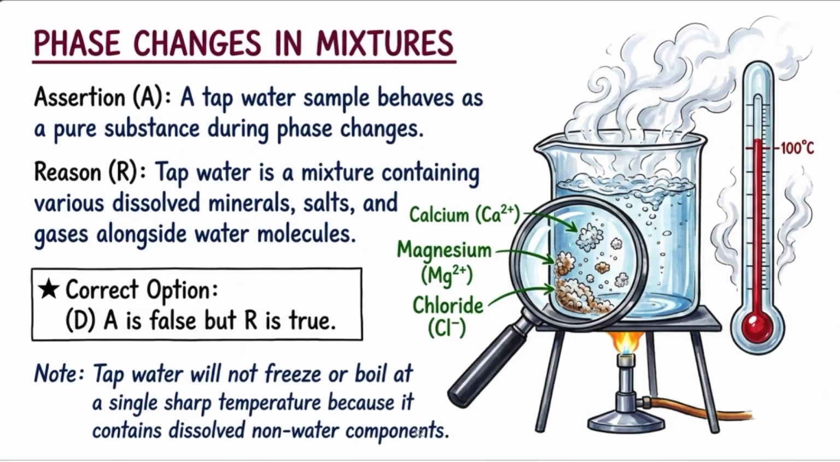Assertion: Tap water samples behave as a pure substance during the phase change. No, tap water is a mixture. It is not a pure substance. Reason: Tap water is a mixture containing various dissolved minerals, salts and gases alongside water. Yes, the reason is correct, but the assertion is wrong. So again, option D is the correct option. Whenever you feel that a question is important, you can pause the video or repeat it, and you can take notes in your class notebook. It will help you a lot.